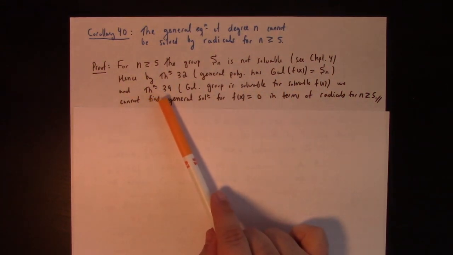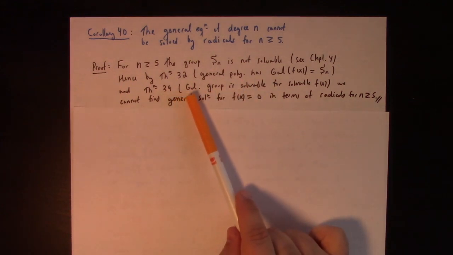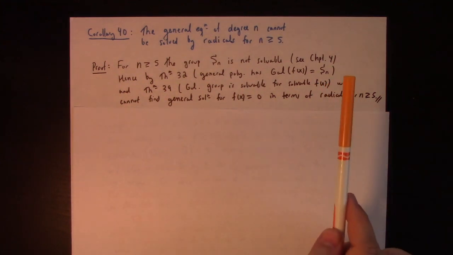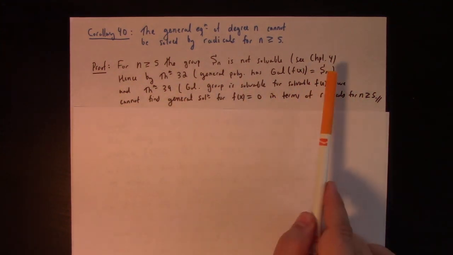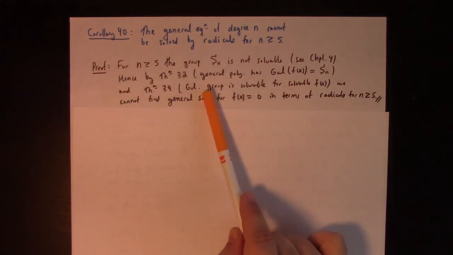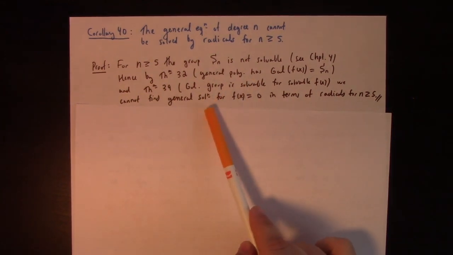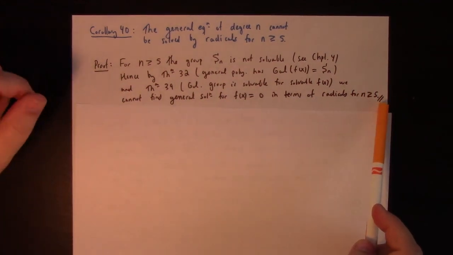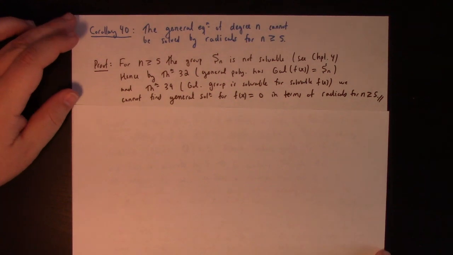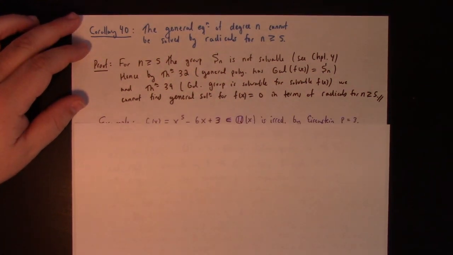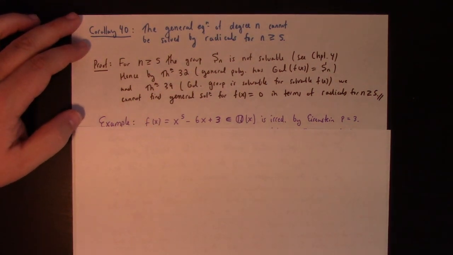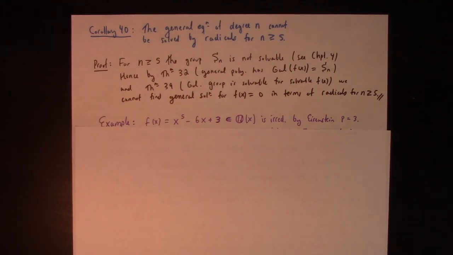Of course, then theorem 39, which I almost just proved, says that f of x is solvable if and only if the Galois group is solvable. So we've got this insolvable group for n greater than or equal to 5, and f of x is solvable if and only if the Galois group is solvable. Consequently, you can't find a general solution for f of x equal to 0 in terms of radicals if n is greater than or equal to 5. In other words, the quintic and higher analogs of the quadratic equation simply do not exist for generic polynomials.